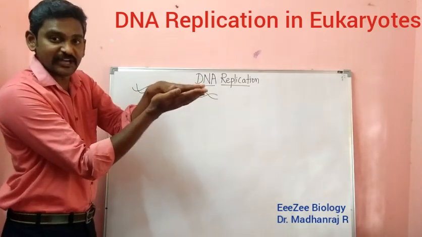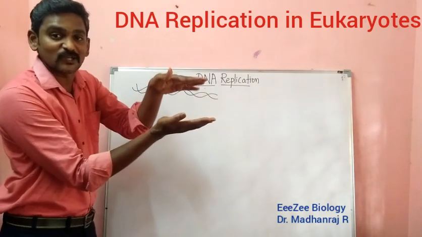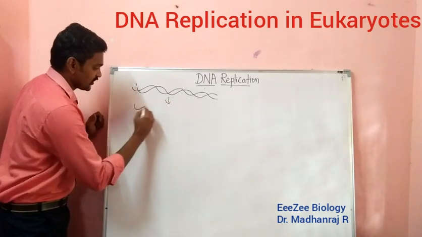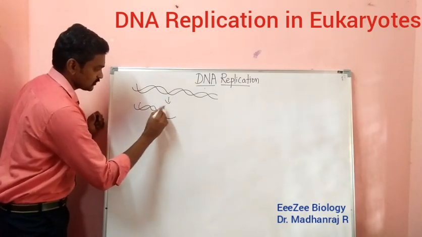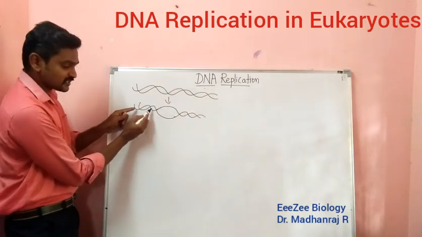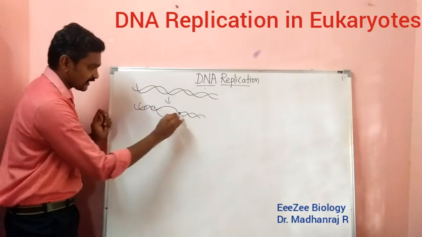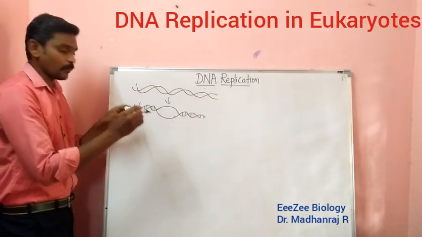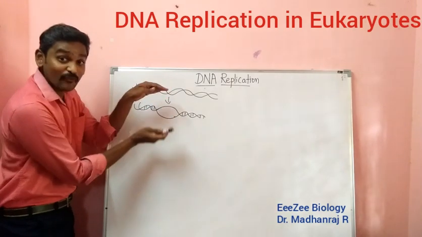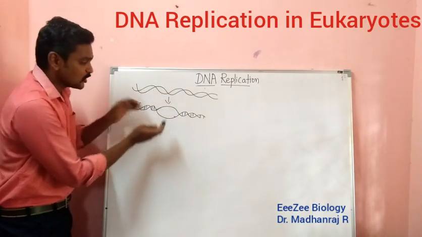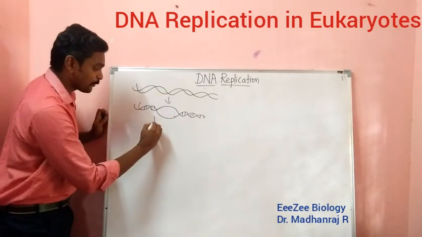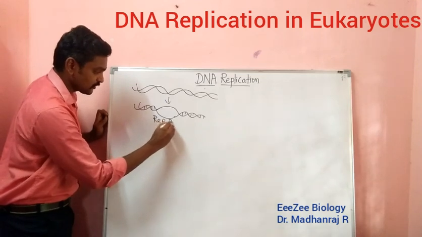Unwind means those two strands should be separated from each other. It is called unwinding. So what happens in this location, you can see if it is like this, it will be unwinding. Here you can see the bonding will be there. In these positions the bond will be present, whereas here it is opened. So this is called unwinding of the DNA molecule. So this unwinding happens, so the DNA will be separated. This is called replication bubble.